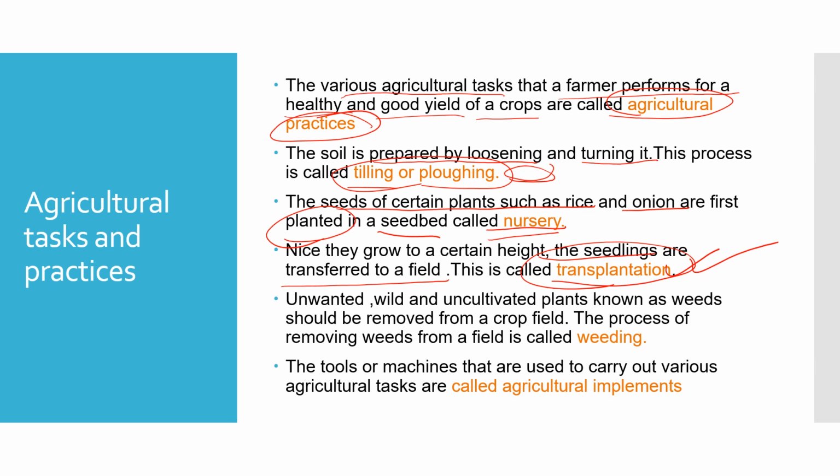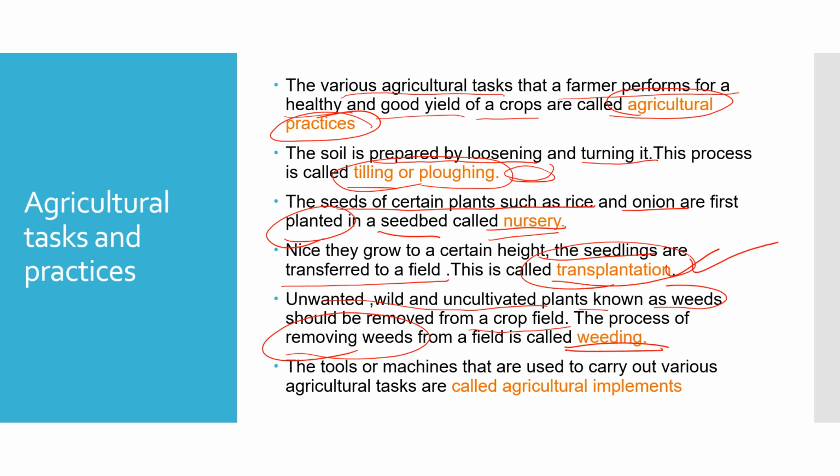But during this process, some unwanted, wild, uncultivated plants can grow in the soil. They are called weeds, and they should be removed from a crop field. This removal of the unwanted weeds is called weeding, right? So removing the weeds from the field is called weeding.